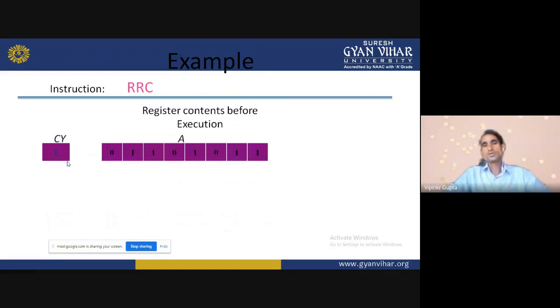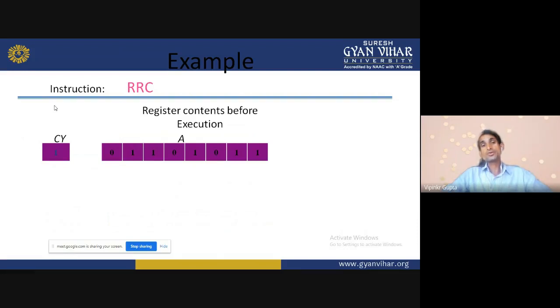Let us take this example. Here an example is given. Carry flag is 1. Now here we are shifting to the right side. So the D7 bit is shifted to D6, D6 is shifted to D5, D5 is shifted to D4, like that.